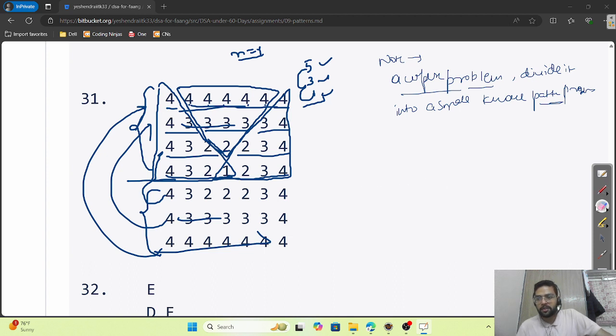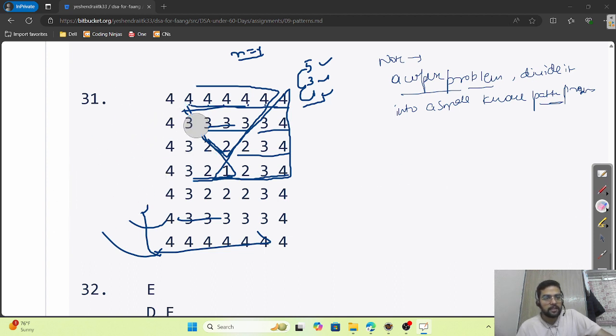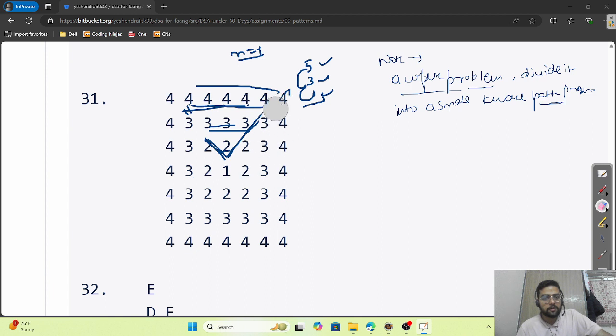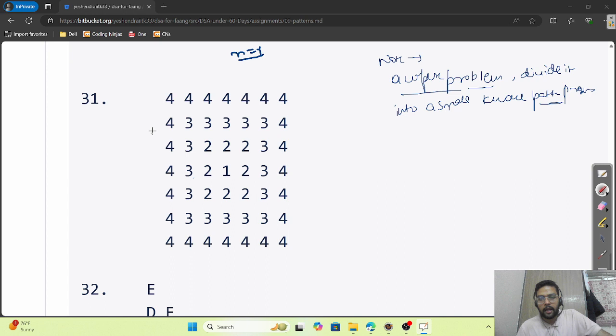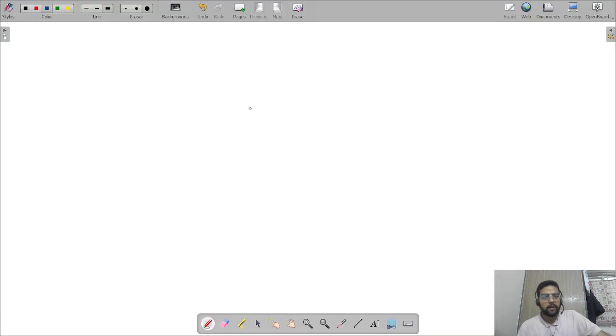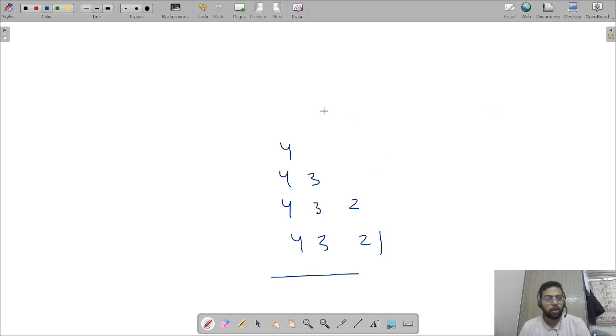So the very first thing is, let's go step by step. Our first step is to draw this pattern: 4, 4 3, 4 3 2, and 4 3 2 1. So where's my whiteboard? Yeah, here's my whiteboard, and our first pattern is 4, 4 3, 4 3 2, 4 3 2 1. Let's draw the trick table.